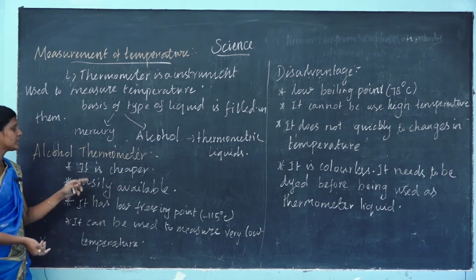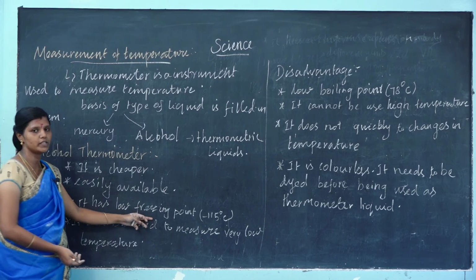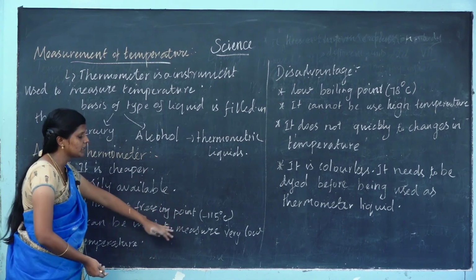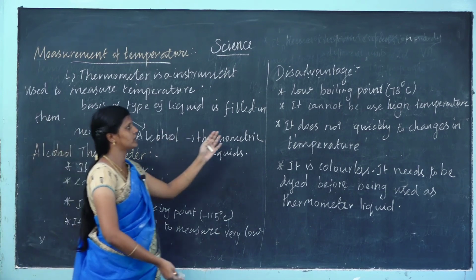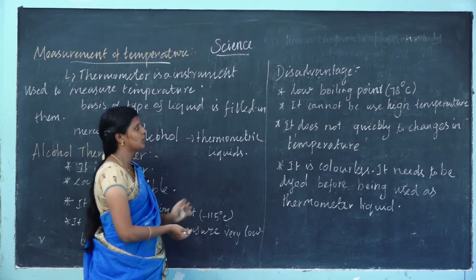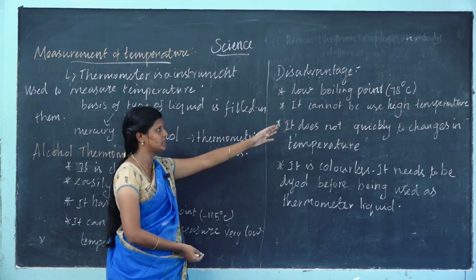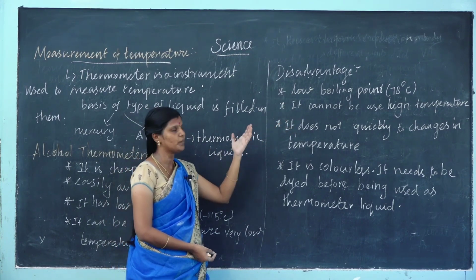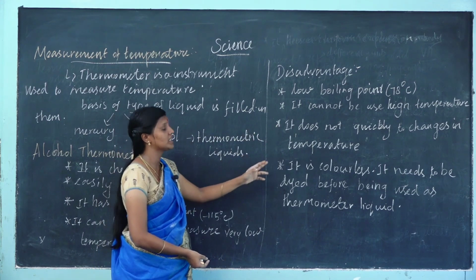What are the advantages? It is cheaper and easily available. It has a low freezing point, so it can be used to measure very low temperatures. The disadvantage of the alcohol thermometer is the low boiling point, 78 degrees Celsius, so it cannot be used to measure high temperatures. It does not respond quickly to changes in temperature. It is colorless.